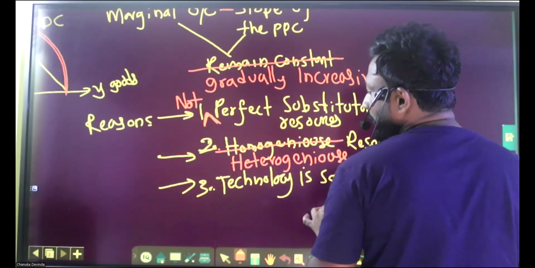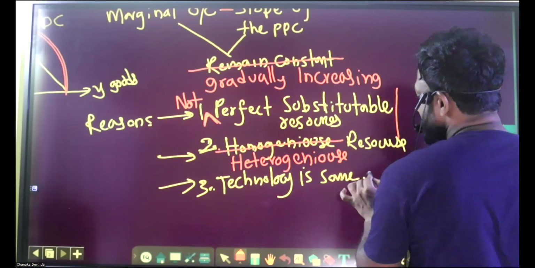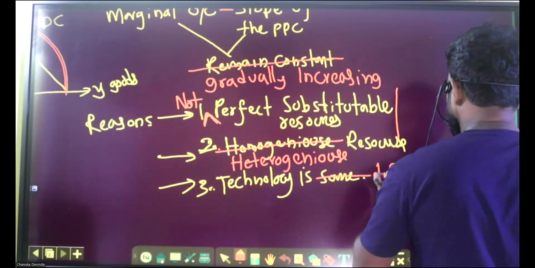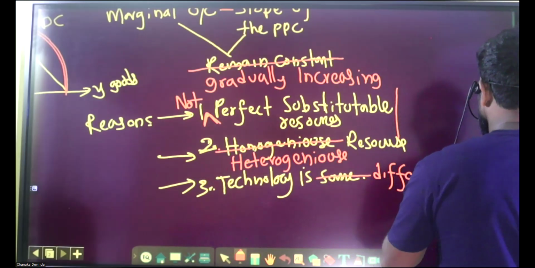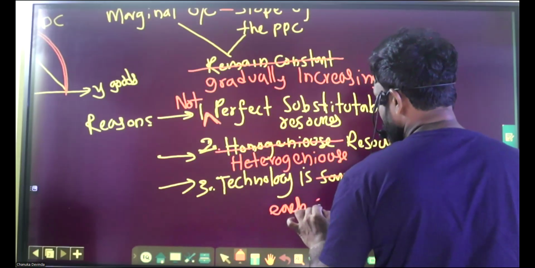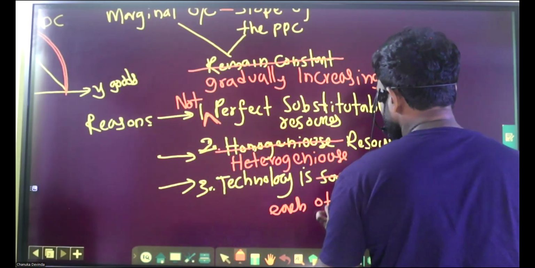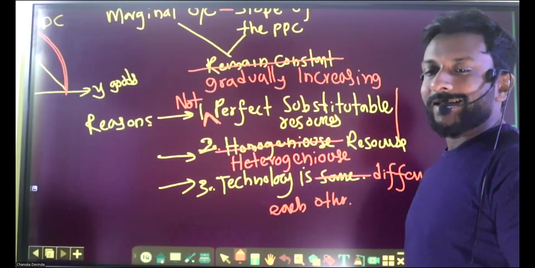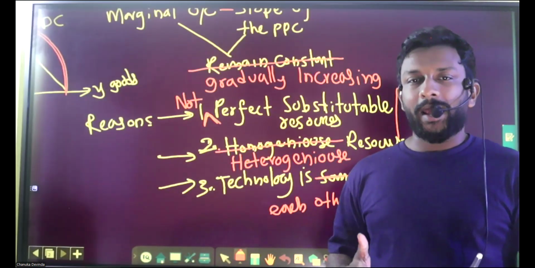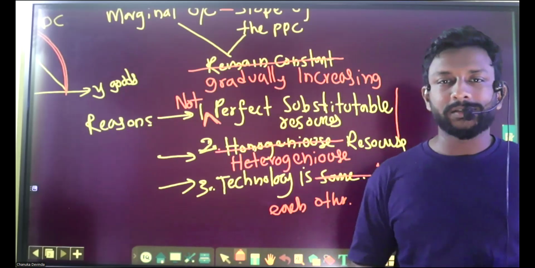Technology is the same for both productions. Here, technology is different for both productions, different to each other. Right? Those are the reasons for increasing opportunity cost. Right? I didn't write that separately. I changed that constant opportunity cost one.